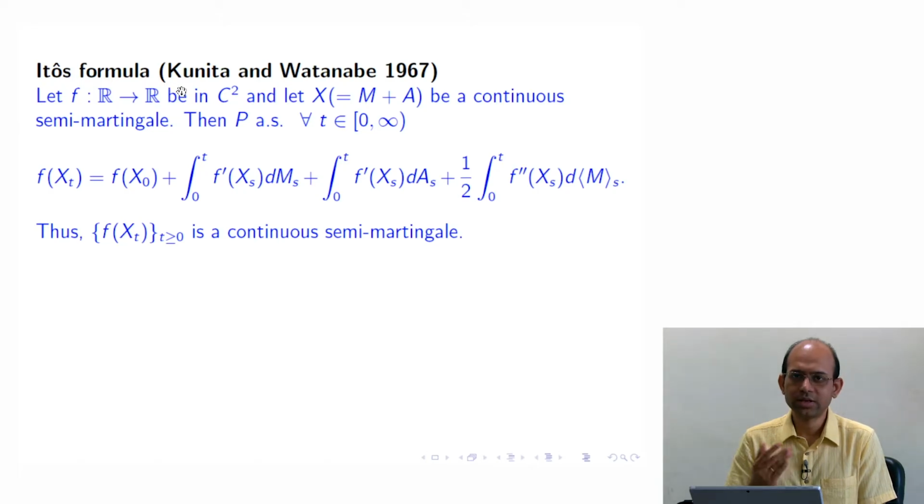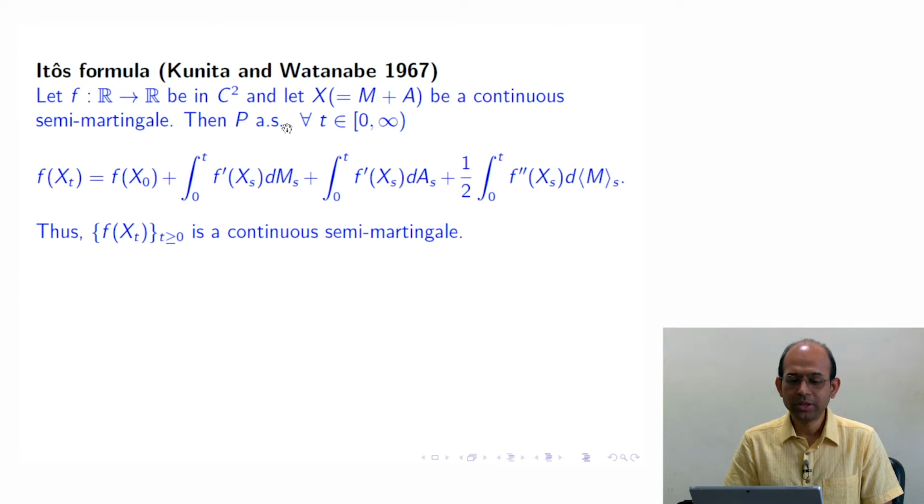Let f be a function from R to R, so only one dimensional, real to real, but it is twice continuously differentiable, and assume that x is a semi-martingale, which has the decomposition m plus a, and this is a continuous semi-martingale.